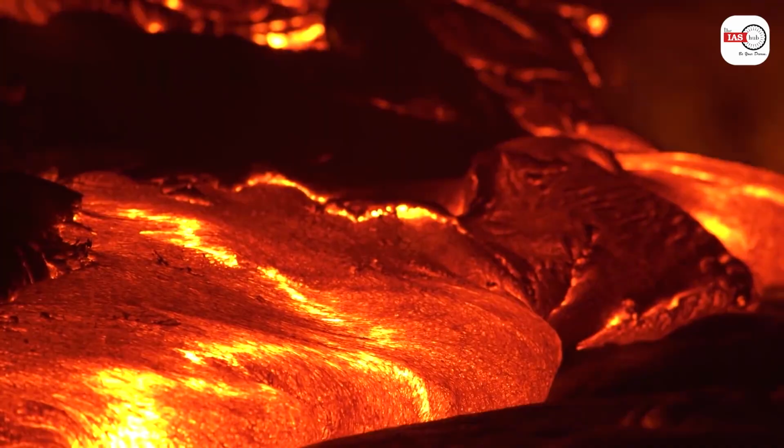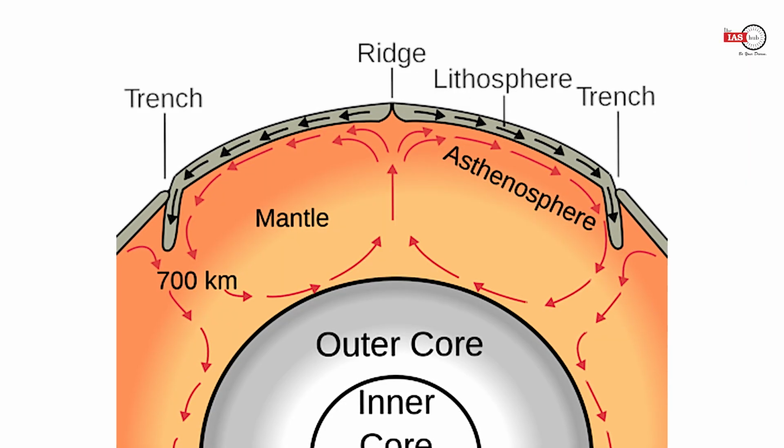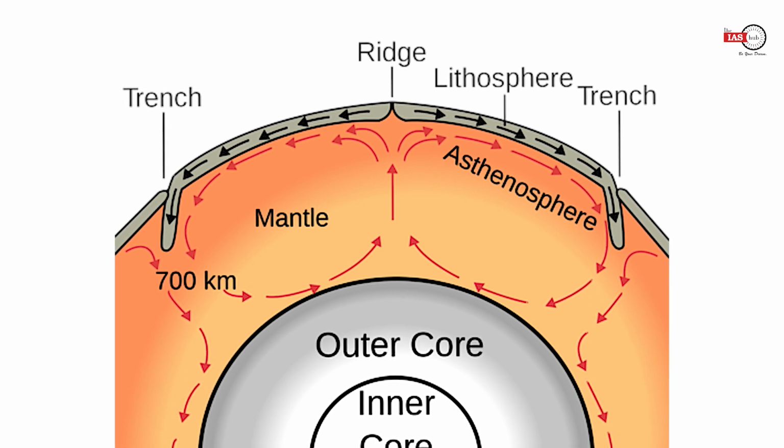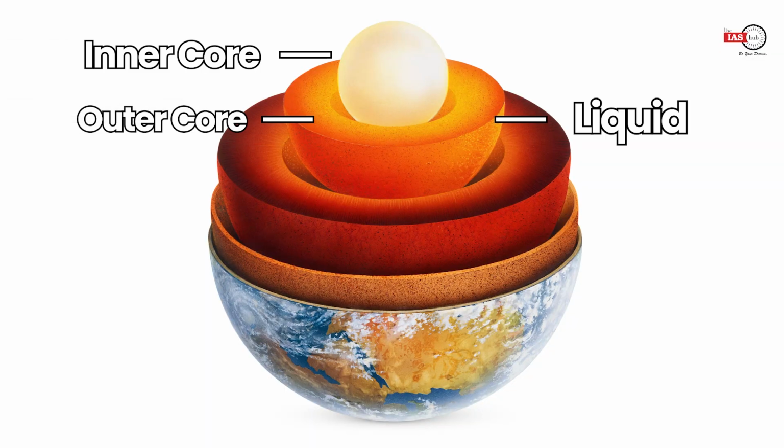It is made up of semi-fluidic material. It has buoyancy properties. In simple words, your asthenosphere will let the lithosphere float over it. And beneath the asthenosphere, you have your mantle. As you go deep inside this mantle, the density of the material increases and the temperature also increases. Beneath this mantle, you have your outer core and inner core. Outer core is liquid and inner core is solid.